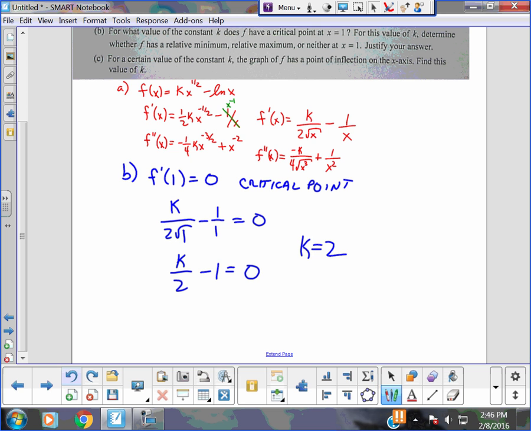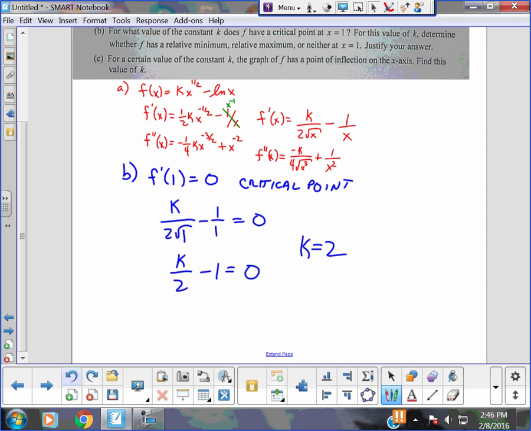Well, you've got to. It doesn't ask whether it's max or min. It says determine whether it is. It doesn't ask for the max or min value. So I either have to use the first derivative rule or the second. Guys, do you all agree the first derivative is 0? So I'm going to find out.